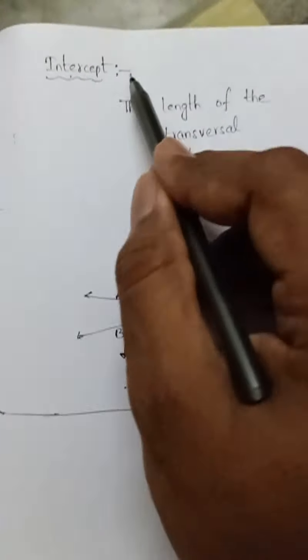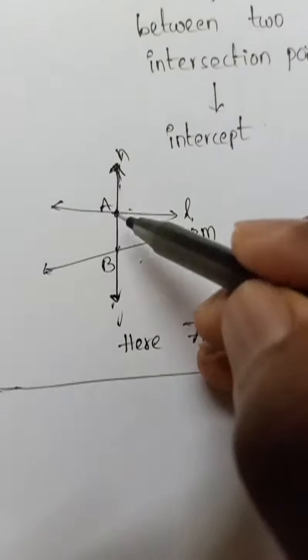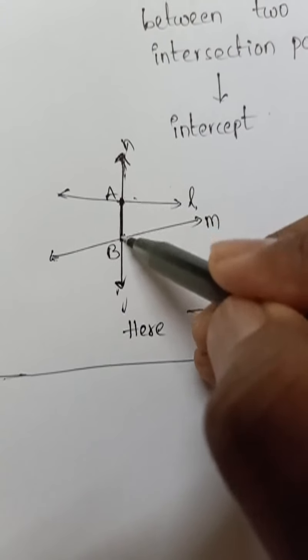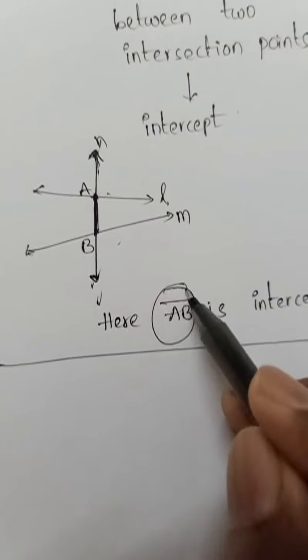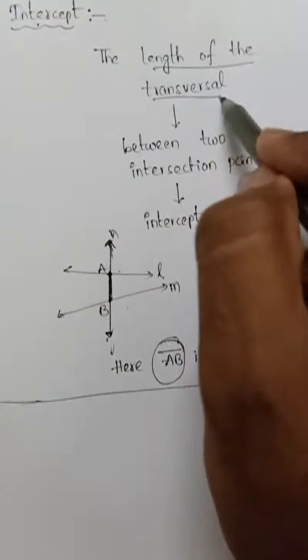Now intercept. What is an intercept? If you observe the transversal, N intersecting L and M, the transversal intersects at two different points. So the distance between these 2 points, the line segment AB, what is that line segment? It is the length of the transversal between the two intersection points. So the length of the transversal between two intersection points is called the intercept.